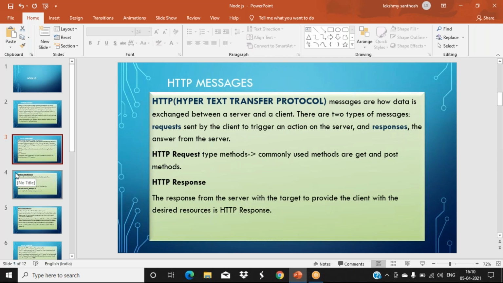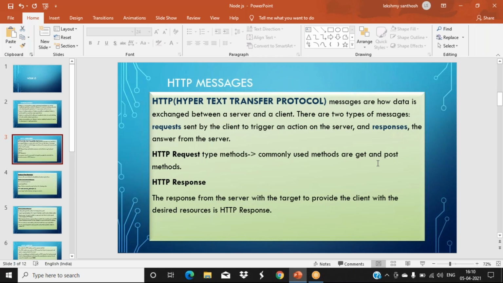Client is nothing but the web browser, we can say. So through the web browser, we are sending a request. Depending upon what request we have given, the server will process that and send the response back to the client. Responses are nothing but the answer from the server. For the HTTP request, we have two types of methods, get and post.